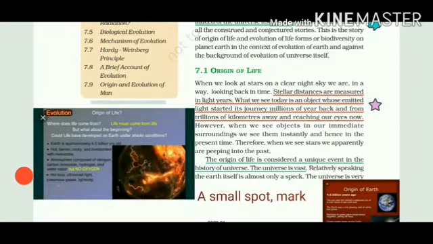So light year is a study of astronomy, that how light has traveled in 1 year. With this, the origin of life is considered a very unique event in the history of universe. The universe is vast. We do not know how many earth, how many moon and how many sun are there. Speaking about earth itself, it is just a minute spot in the universe. So even we cannot imagine how small earth will look like in a whole universe.